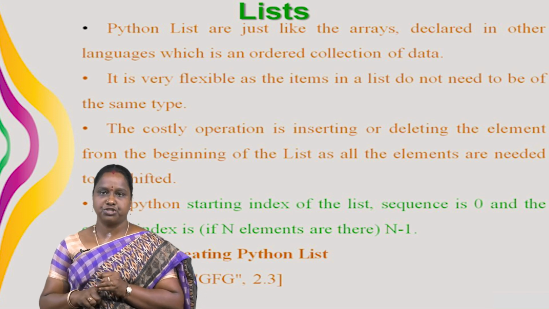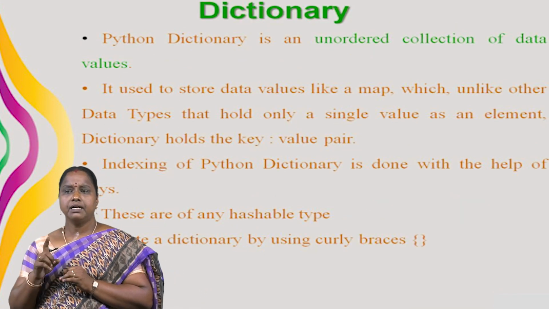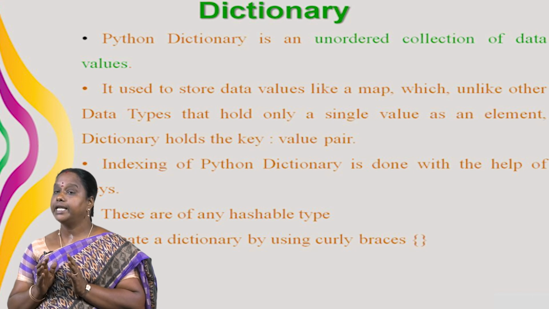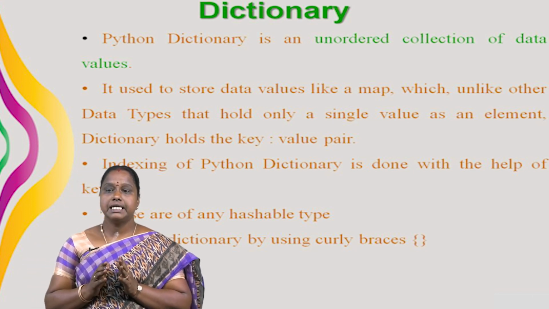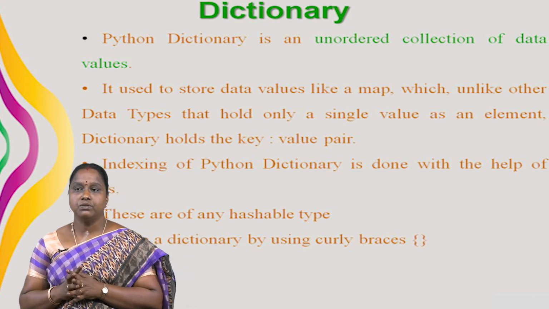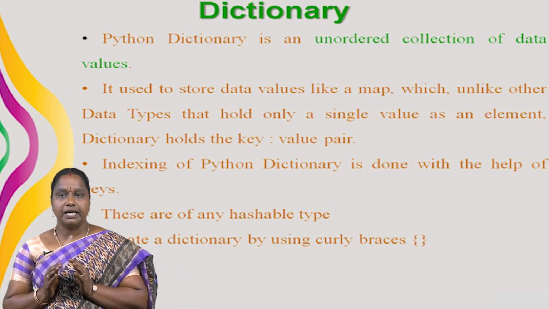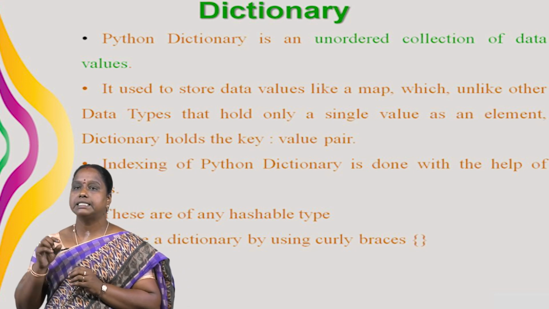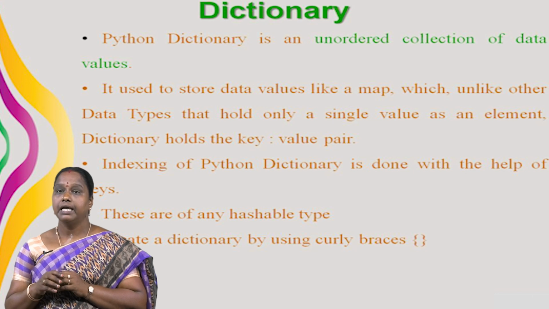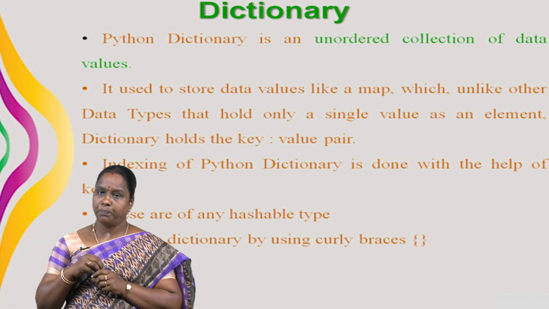Next, second type is dictionary. Python dictionary is like a hash table in any other language with the time complexity of O(1). It is an unordered collection of data values used to store data values like a map, which unlike other data types that hold only a single value as an element. Dictionary holds the key value pair.